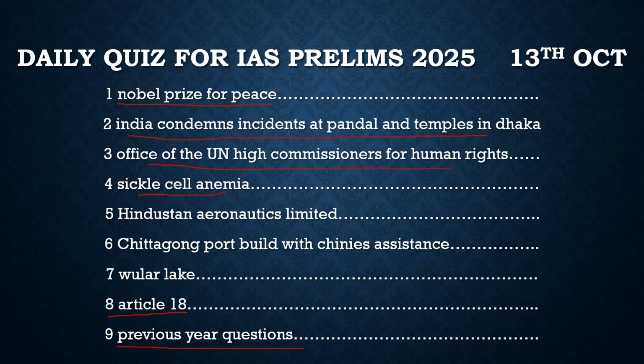Then another article is about Hindustan Aeronautics Limited. Why is it in news? Because the finance ministry has promoted it to Maharatna status. This status promotion is based on the performance of the PSUs, and Hindustan Aeronautics Limited has performed phenomenally well, and it has been awarded the Maharatna status. Right now it is the 14th Maharatna of India.